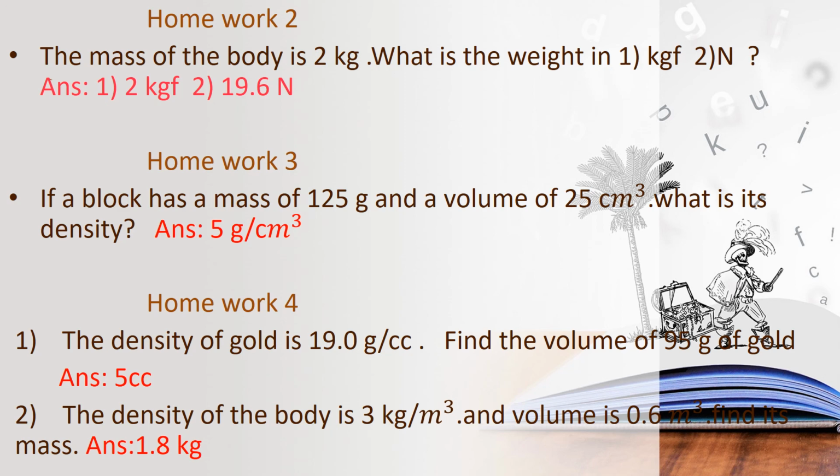Children, Sangeeta is walking from A and she goes to C, and again she goes to D and again she goes to B and back to A. She is coming back to the same position A. So what is the distance traveled by her? We can add all the sides, 30 plus 40 plus 30 plus 40. Simply, 30 into 2, 40 into 2, so 140 meter. Can you all understand?